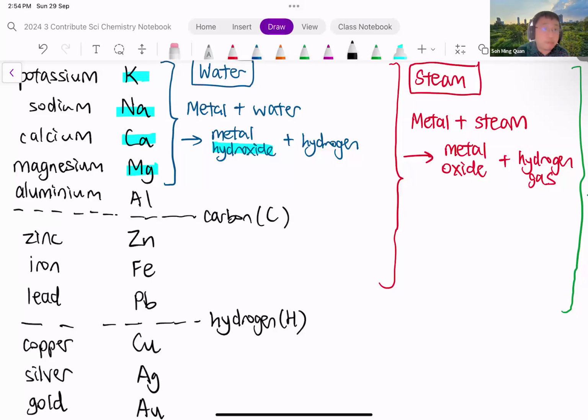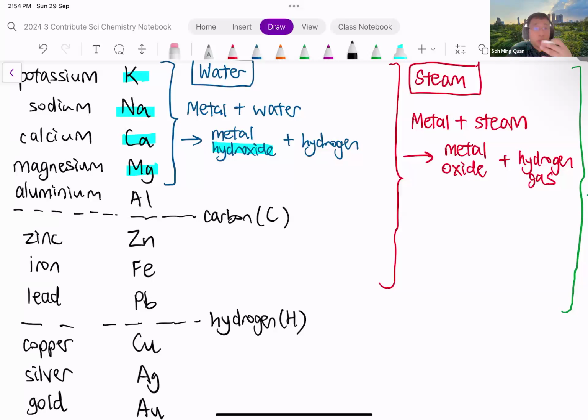Some are extremely reactive. They are very, very violent when they react. They may explode. Some other metals are very unreactive. They do not react with water. They do not react with acids. So there are different reactivities. Hence, we can actually order the metals into a series called the reactivity series. And shown here is the reactivity series.